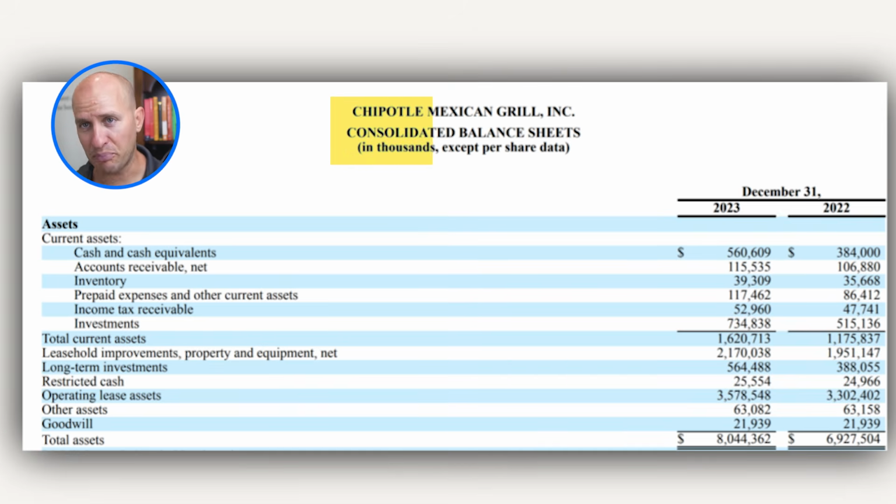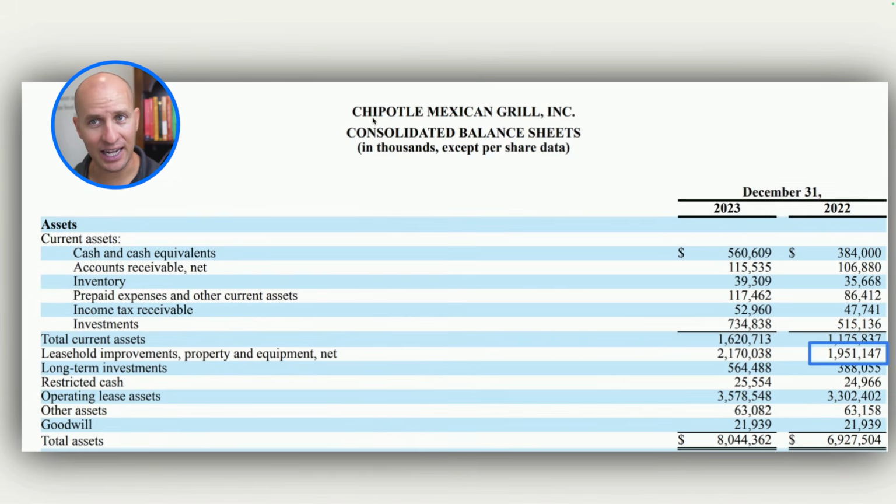Okay, now that we understand what depreciation and amortization are, let's take a look at Chipotle's financial statements to see these principles in action. Here is Chipotle Mexican Grill's balance sheet as of year-end 2022 and 2023. Notice that on year-end 2022, Chipotle had $1.95 billion in leasehold improvements, property, and equipment. These are the company's fixed tangible assets.